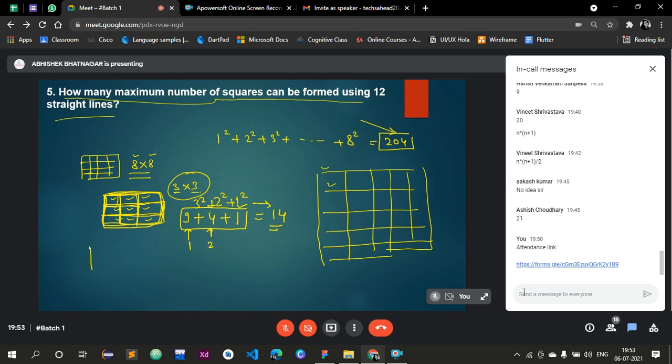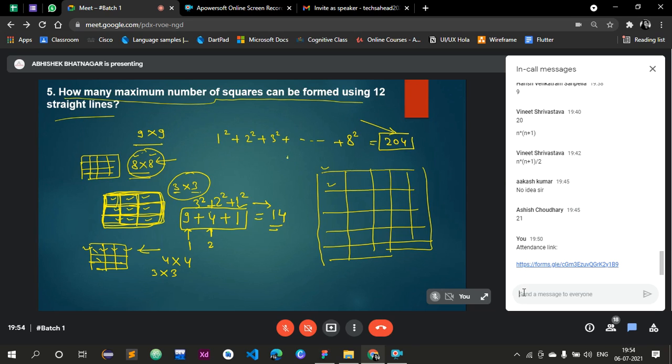Now first let me tell you what a line grid and a square grid are. Let's say I am making this kind of square, this one. So the line grid is 1, 2, 3, 4. This is a 4 cross 4 line grid, but this is a square grid of 3 by 3. Got it? If we talk about an 8 by 8 chessboard, this is a square grid of 8 by 8, but it is a line grid of 9 by 9, because there will be 9 horizontal lines and 9 vertical lines. So the line grid is always one more than the square grid.